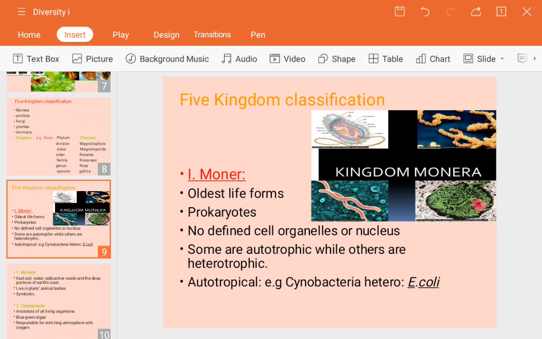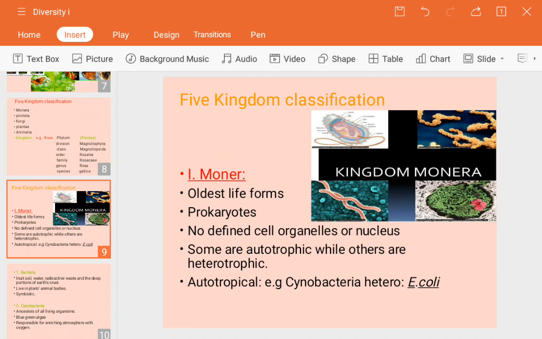Monera consists of bacterial type microorganisms. People say that before the existence of human beings, life developed from a small microorganism, the cyanobacteria, which we are going to see, and which belongs to the kingdom Monera.